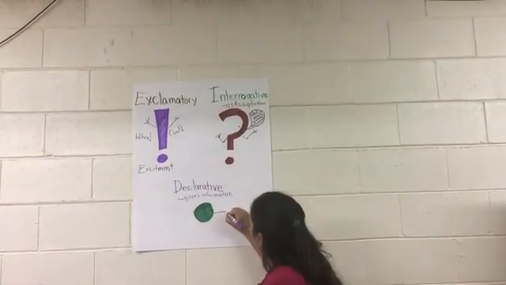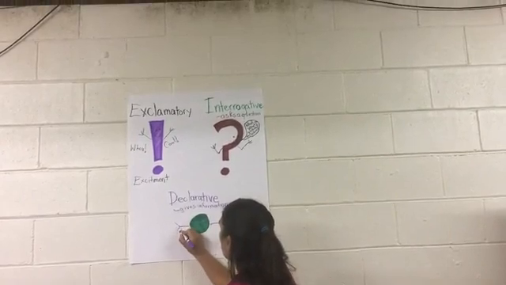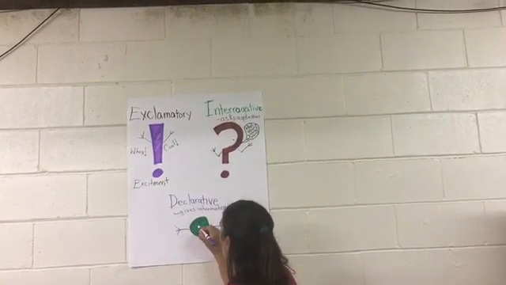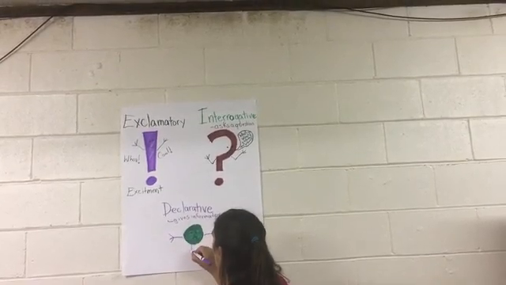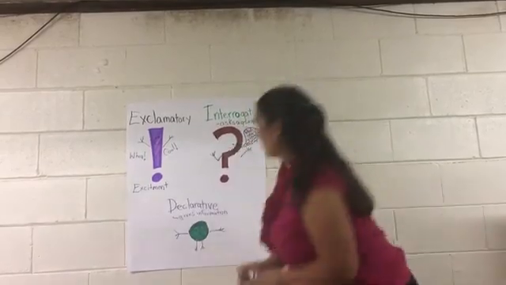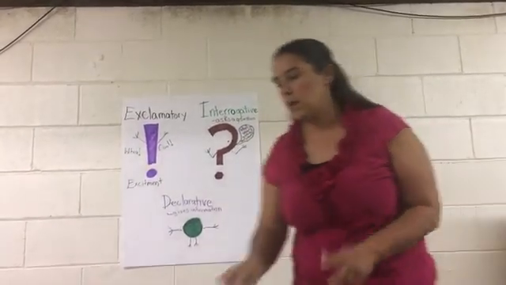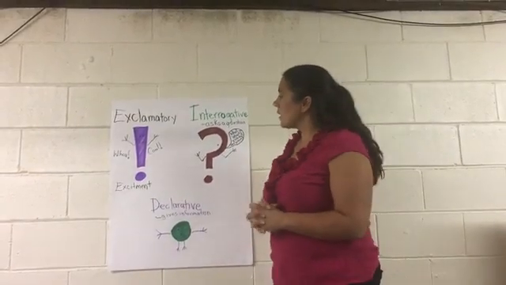So we're just going to put this guy's arms out like he's telling us and have his mouth open like he's telling us what is going on.